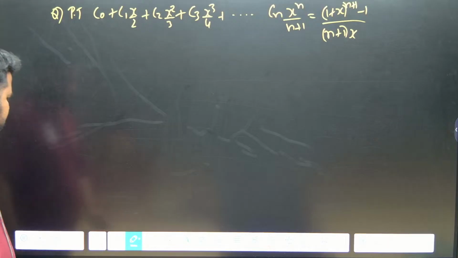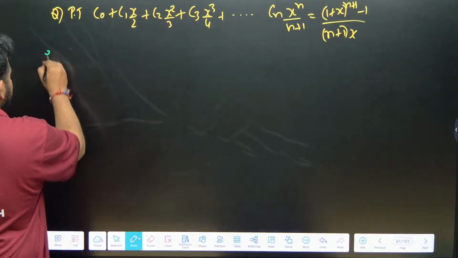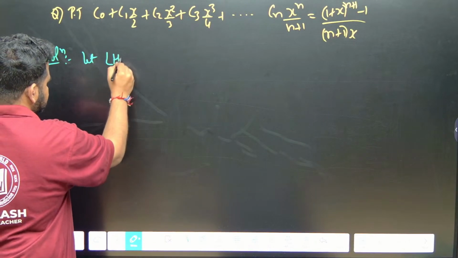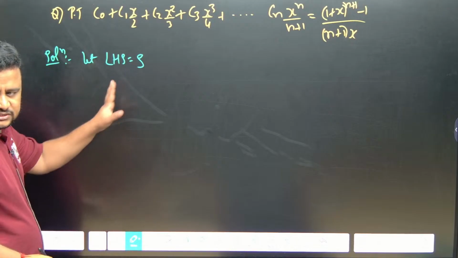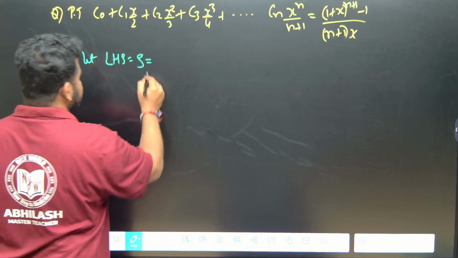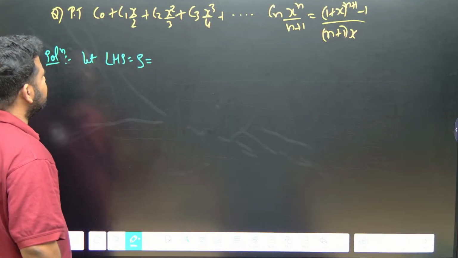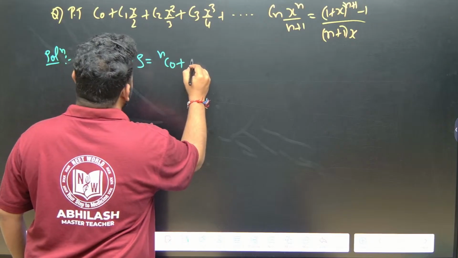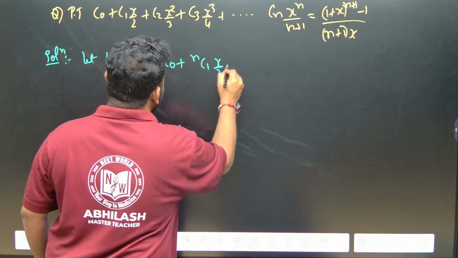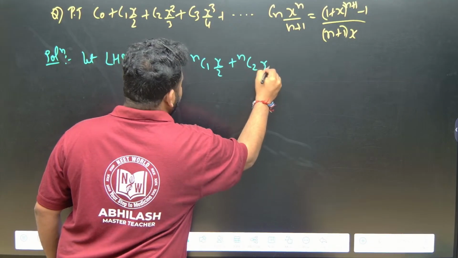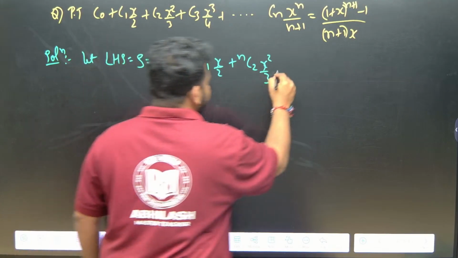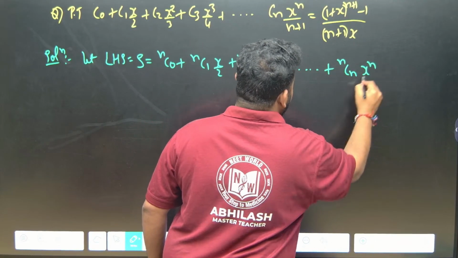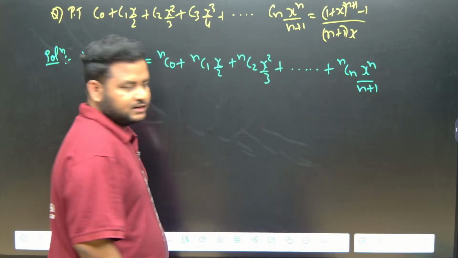Now let us take the solution. Let LHS be equal to S. What is in LHS? C0, which is nothing but NC0. So S is equal to NC0 plus NC1 x by 2, copy it as it is, plus NC2 x square by 3, plus, you can go up to NCn x power n by n plus 1. This is what we have, LHS.